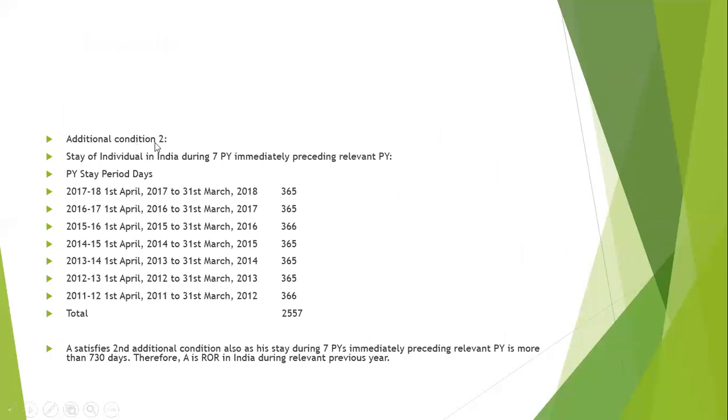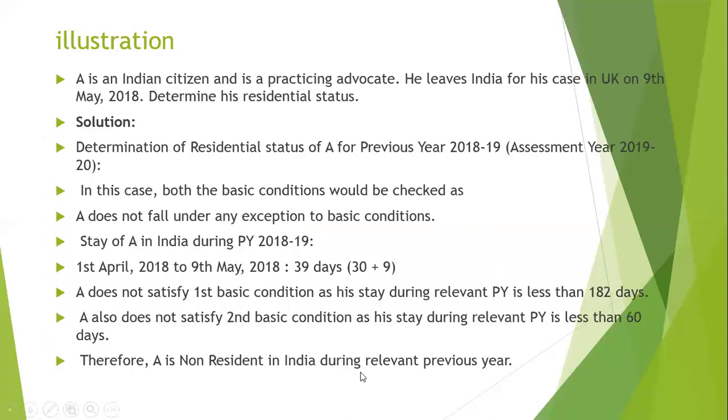Next, what is the second additional condition? His stay in India during the 7 preceding previous years should be 730 days. So all these years he is in India only, means he has never been out of India. So his total stay during the 7 preceding previous years is 2,557 days. By this we can tell he is a resident and ordinarily resident in India. So he has satisfied the second additional condition also.